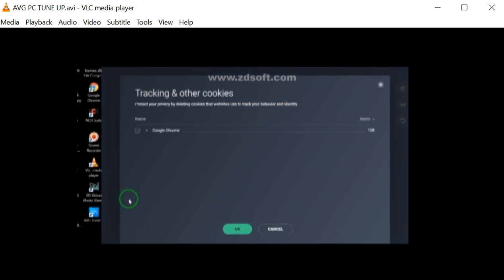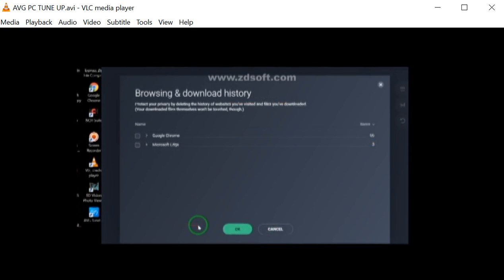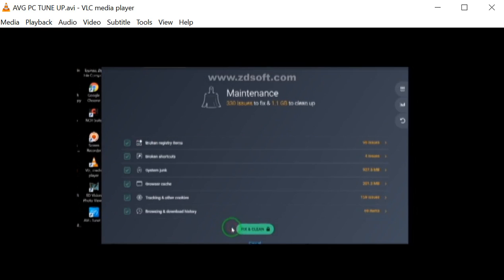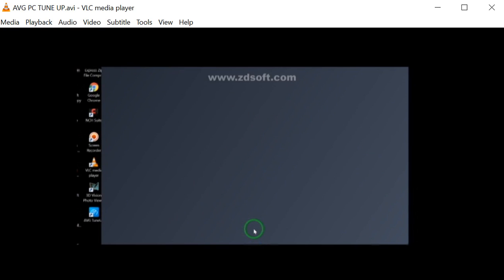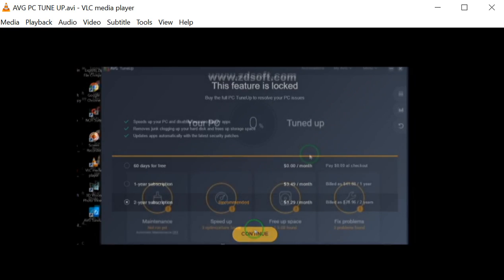You can also include Google Chrome, browsing history, Google Chrome and Edge. Okay, so if it's a fix and clean, you hit fix and clean. And there, this is where I would stop and continue the video.